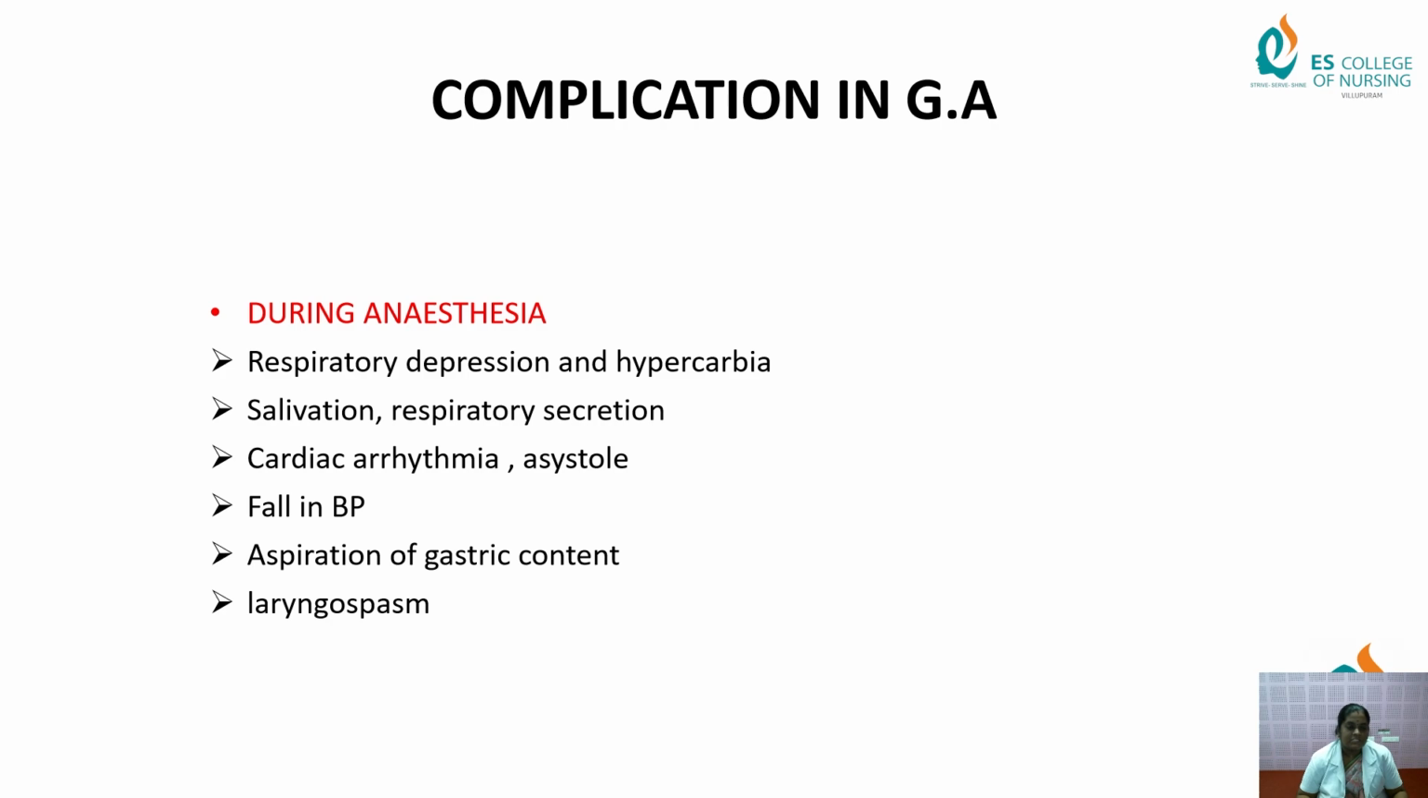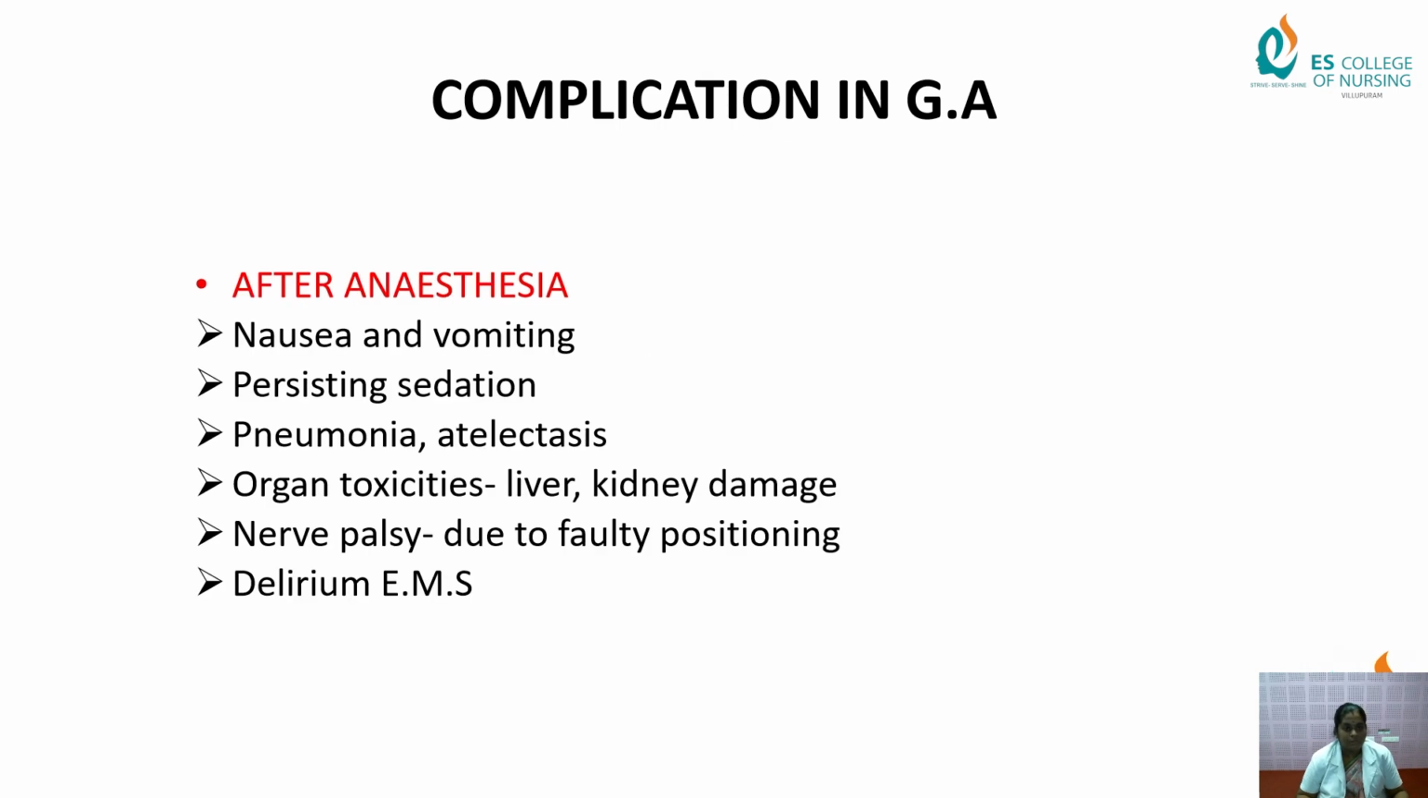And finally, we can see the general complications of general anesthesia. During the anesthesia, the complications that occur are respiratory depression, hypercapnia, salivation, respiratory secretions, cardiac arrhythmias, asystole, that is, the patient's BP falls, hypotension, aspiration of the gastric content and laryngospasm. After the anesthesia, the complications of general anesthesia are nausea, vomiting, persisting sedation, pneumonia, atelectasis, organ toxicity, that is liver toxicity, kidney damage. Okay, nerve palsy due to faulty positions can occur with general anesthesia also. Next, delirium in emergency situations.